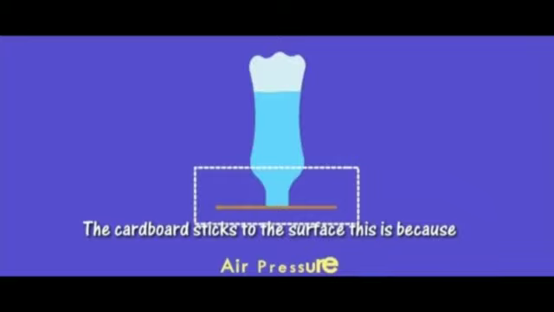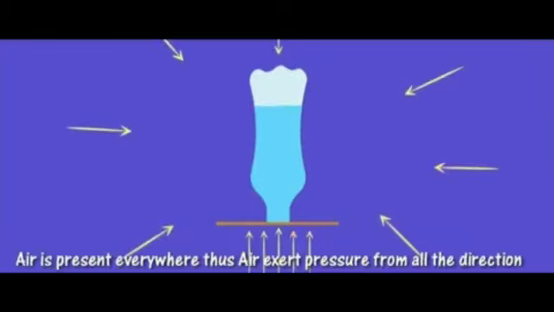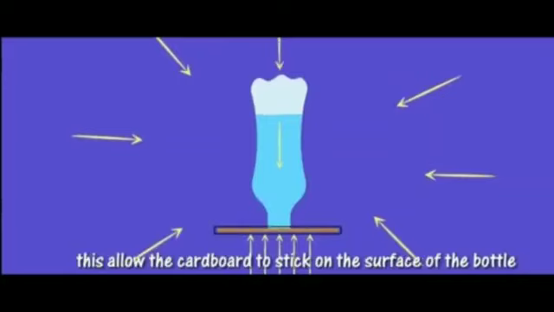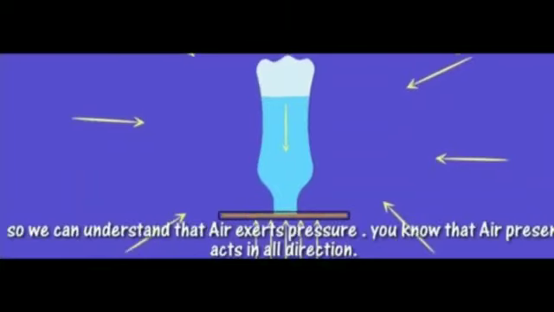This is because of the air pressure. We know that air is present everywhere in the surrounding. Thus, the air exerts pressure from all directions on the bottle. The surrounding air pressure will be more than the pressure inside the bottle. Because of the air pressure outside the bottle, the cardboard sticks to the surface of the bottle. From this example, we can understand that air exerts pressure.